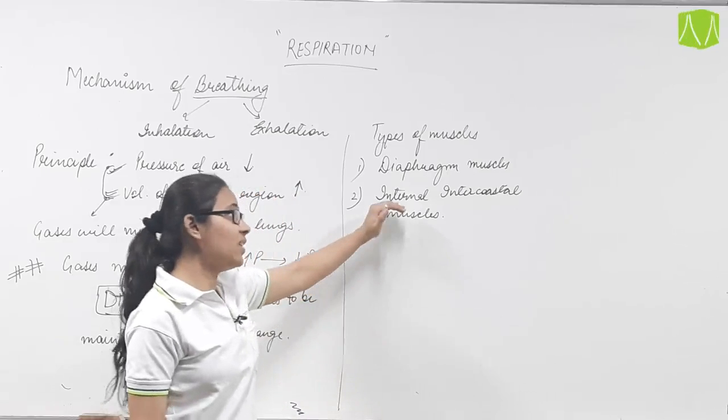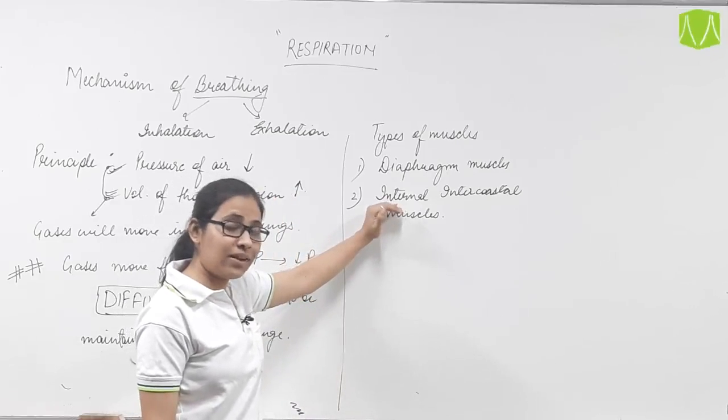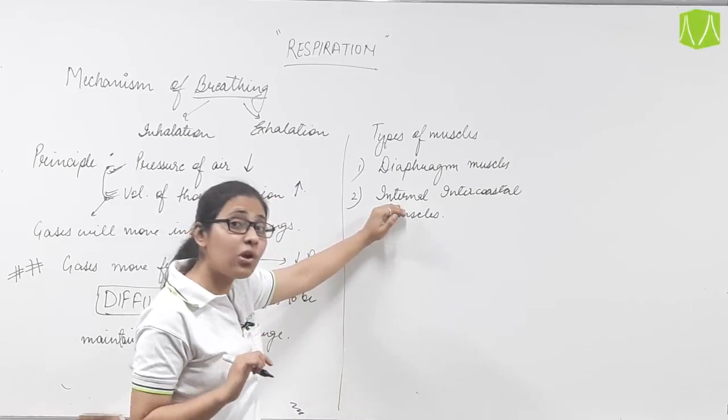I have mentioned internal intercostal muscles, so there must be some external ones also.